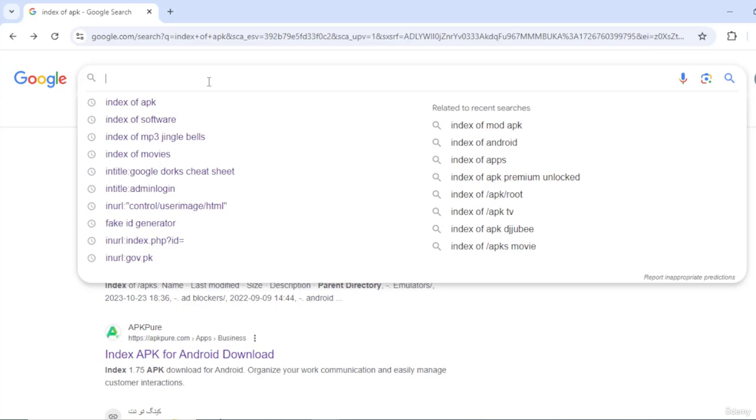Remember, Google dorks can expose information that was not intended to be public. Therefore, it is very important for you and me to use these tools responsibly so that we do not use them for any malicious purposes, because it is illegal to do that. So always exercise caution when you're using Google dorks for any purposes.